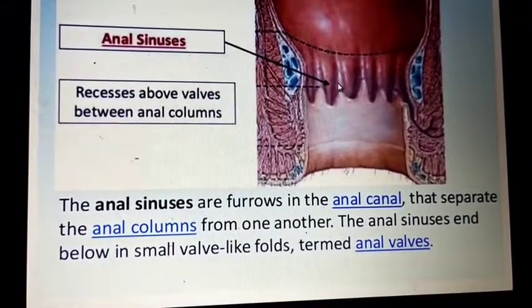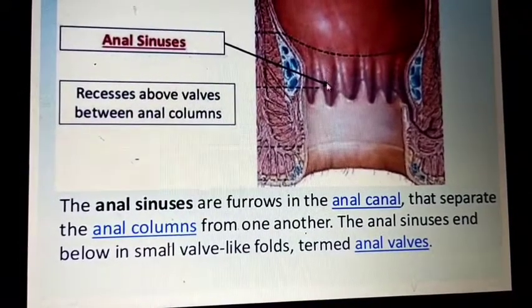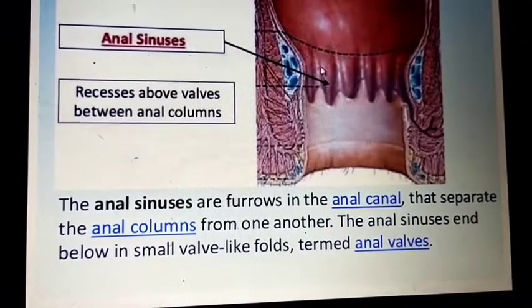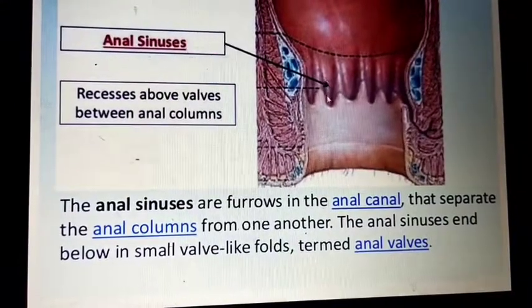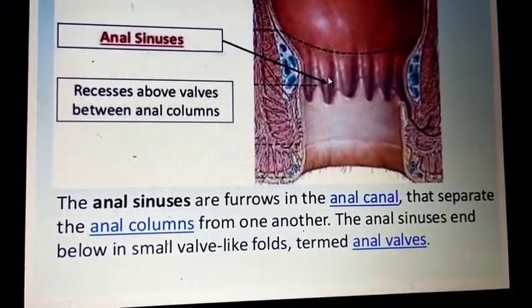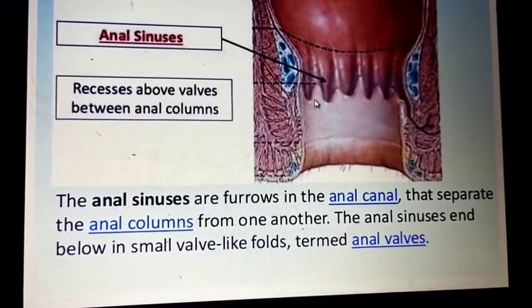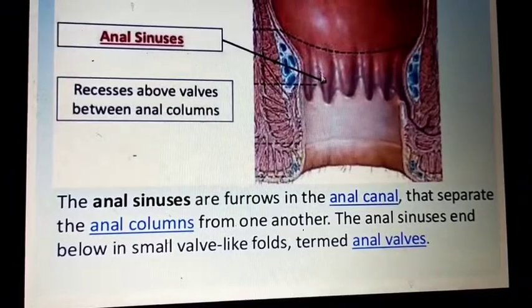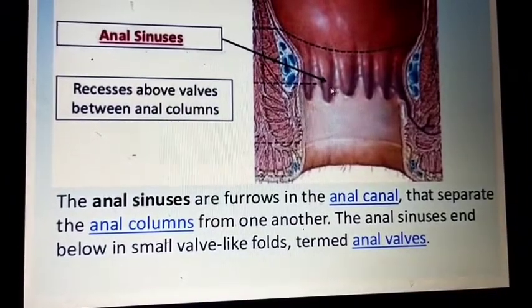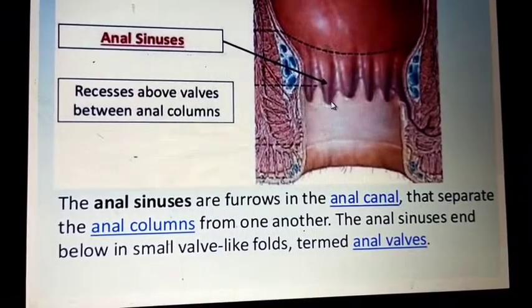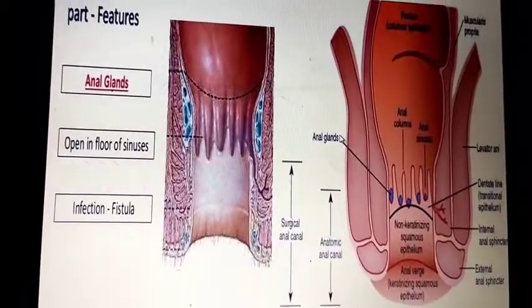These columns are separated by the recesses above the valves, between the anal columns. These recesses are called anal sinuses, and these anal sinuses end below in a small valve-like structure, which is called the anal valves.